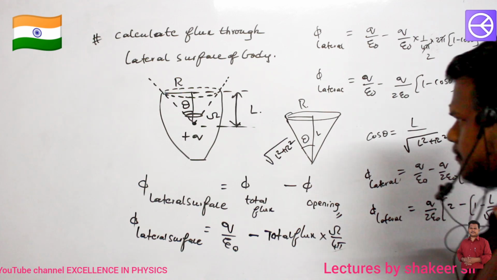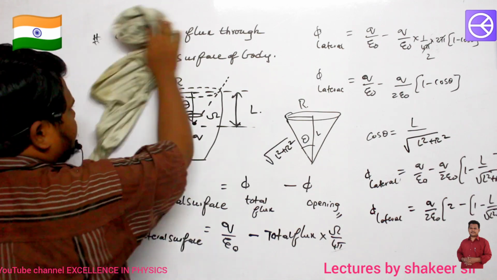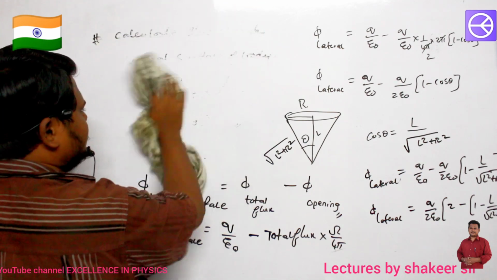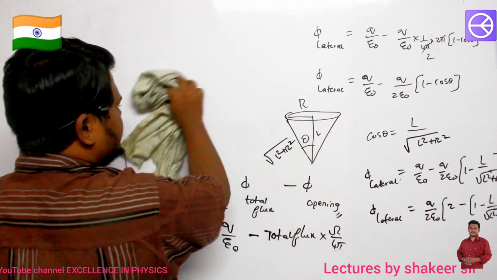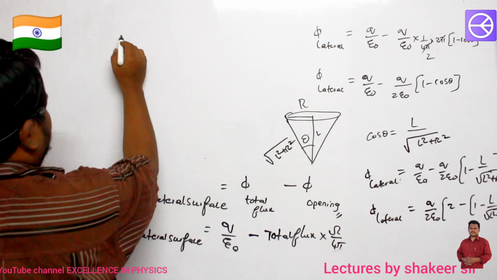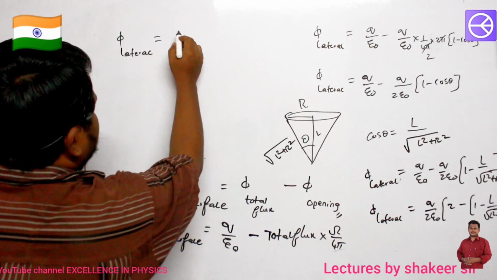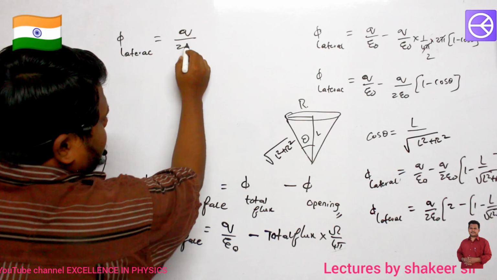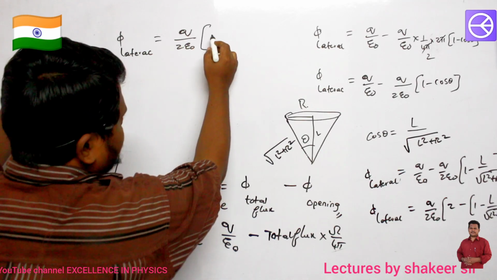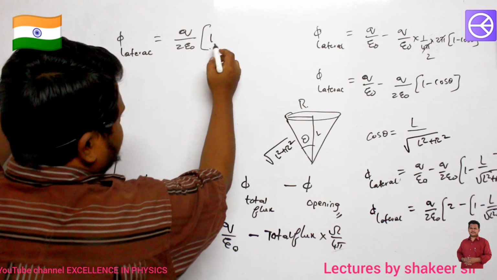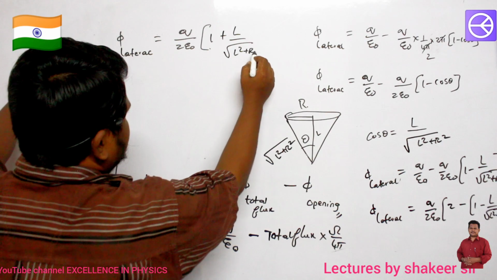Let us see what we will get on further simplification. Flux through the lateral surface can be written as Q divided by 2 epsilon naught into 2 minus 1 is 1, and 1 minus of minus is plus, so 1 plus L divided by the square root of L square plus R square.